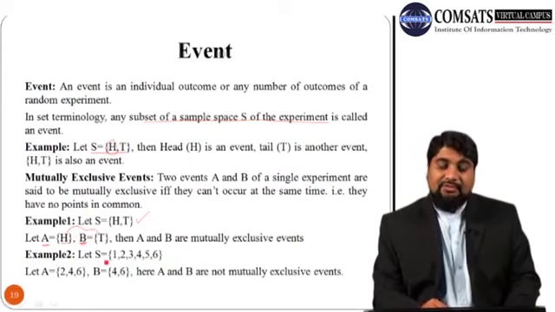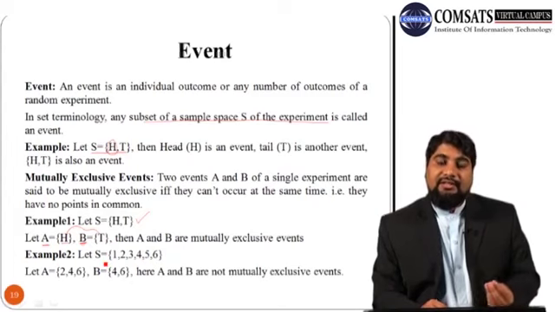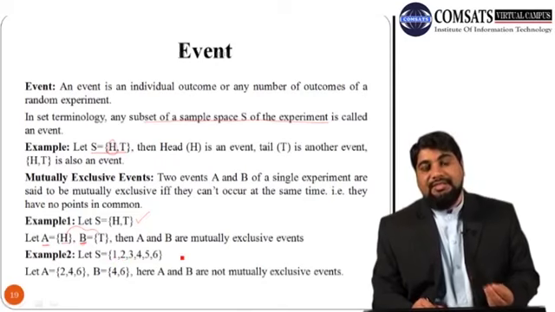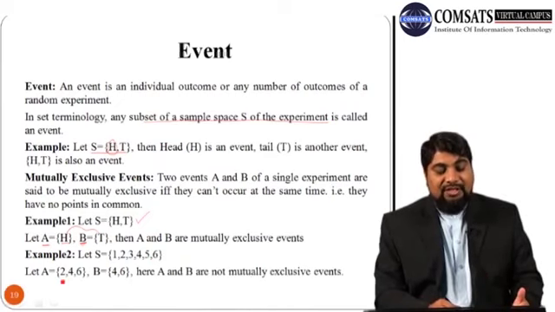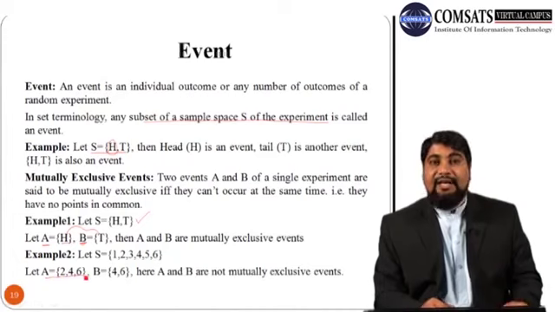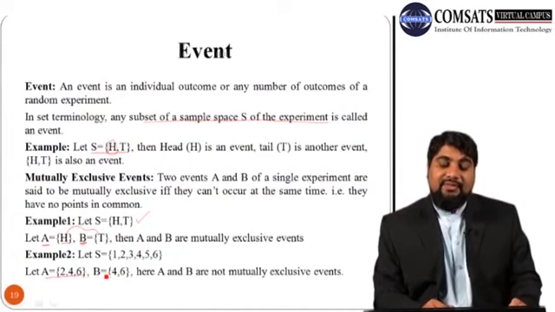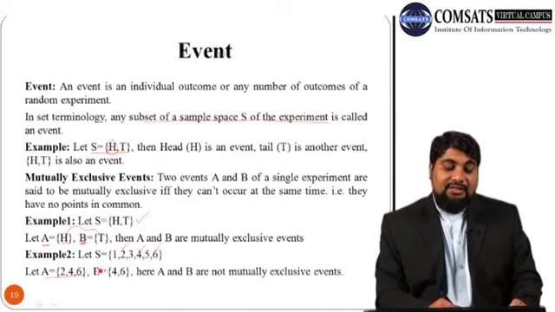So another example, suppose we throw a die. Then in this case the sample space is 1, 2, 3, 4, 5, 6, all the possible outcomes when we throw a balanced die. Suppose event A is that an even number occurs. In this case the even numbers are 2, 4 and 6. So the sample points of this event A are 2, 4 and 6.